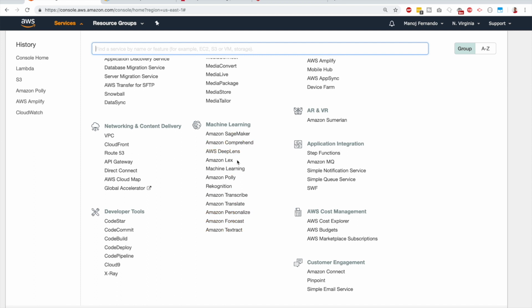And if you can remember, we already have a series on Amazon Lex where we created a chatbot from scratch that can grab weather information from a third party API and have a conversational chat interface with the user. So in that particular video series, I mentioned even though we are now interacting with text, we can interact with voice as well.